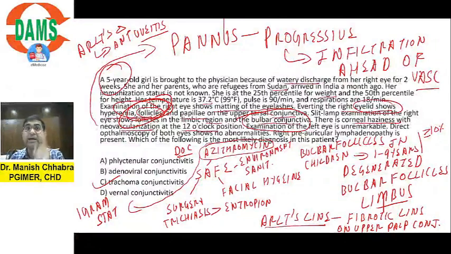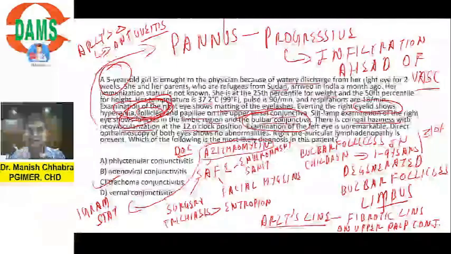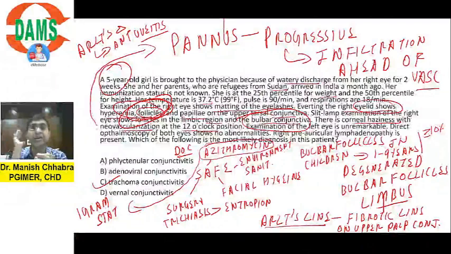Azithromycin is the drug of choice. But if azithromycin is not in the options, you go for tetracycline. But azithromycin will be in the options, because nowadays azithromycin is the one that is preferred. Is it understandable? Yes, very good.